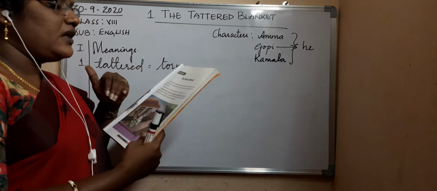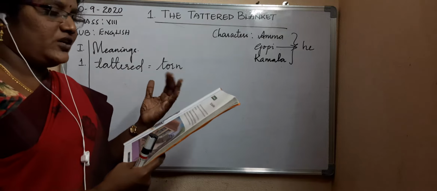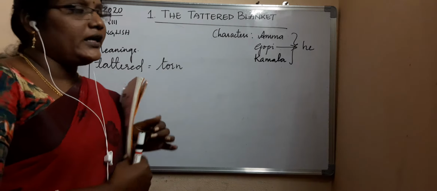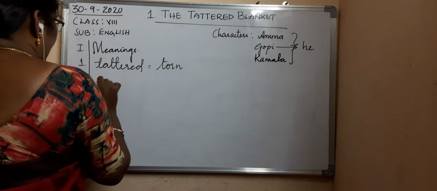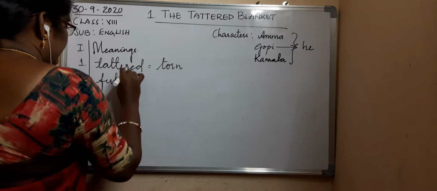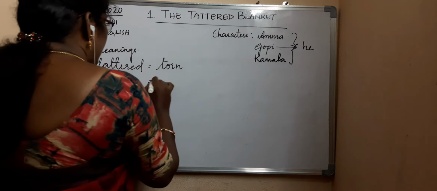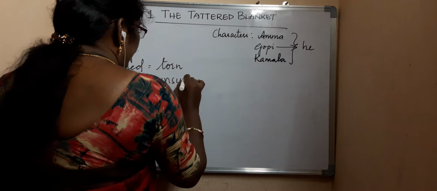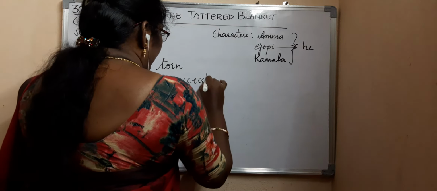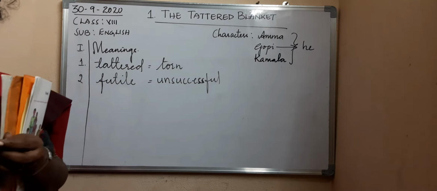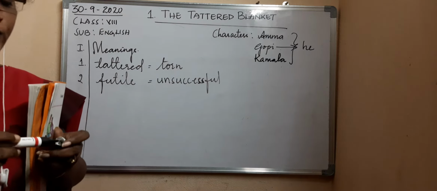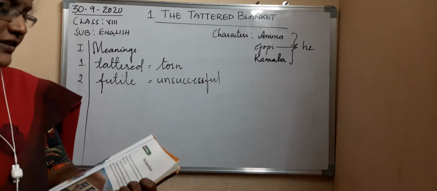She was lying in an armchair, sitting in a relaxed chair, and she made a futile attempt to get up. What is the meaning of futile? The meaning of futile is unsuccessful. She made a futile attempt. The meaning of futile is unsuccessful.